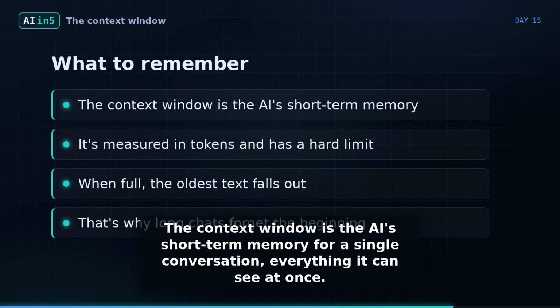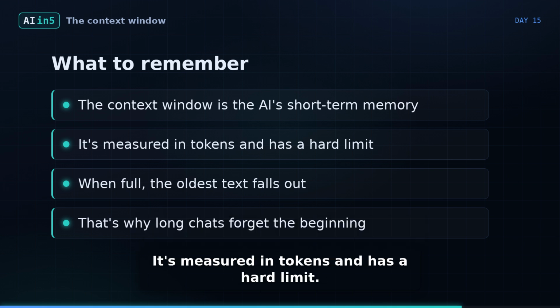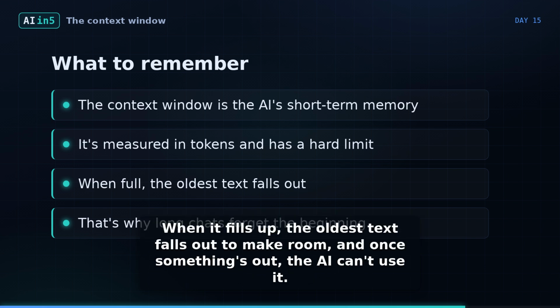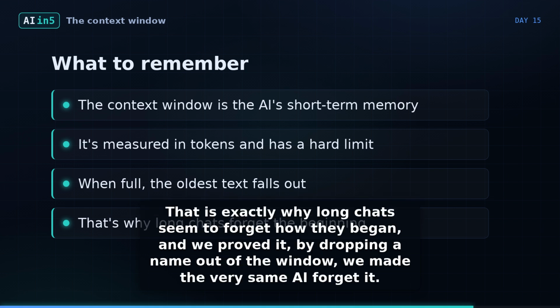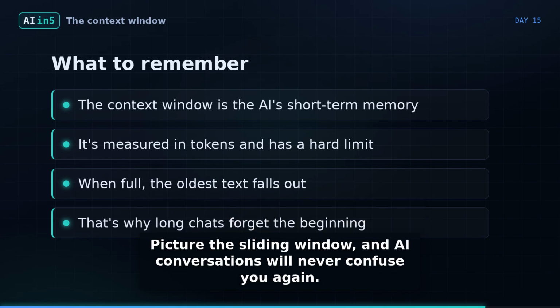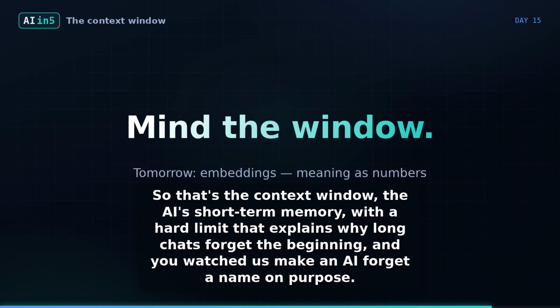Let's lock it in. The context window is the AI's short-term memory for a single conversation, everything it can see at once. It's measured in tokens and has a hard limit. When it fills up, the oldest text falls out to make room, and once something's out, the AI can't use it. That is exactly why long chats seem to forget how they began, and we proved it. By dropping a name out of the window, we made the very same AI forget it. Picture the sliding window, and AI conversations will never confuse you again.